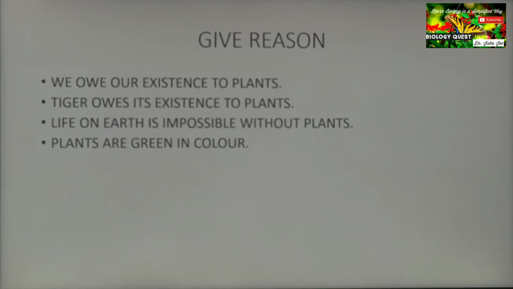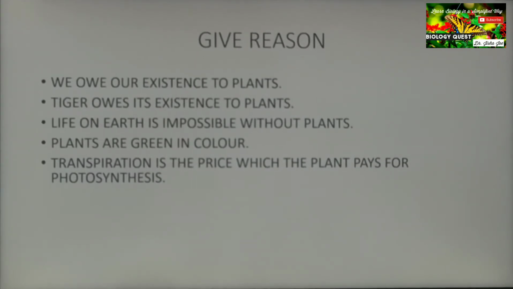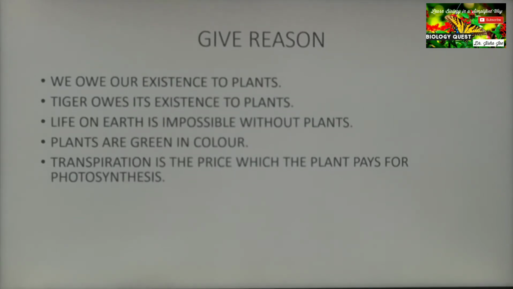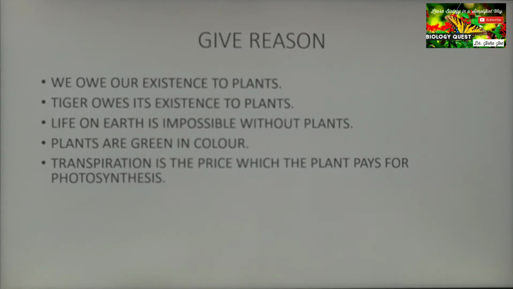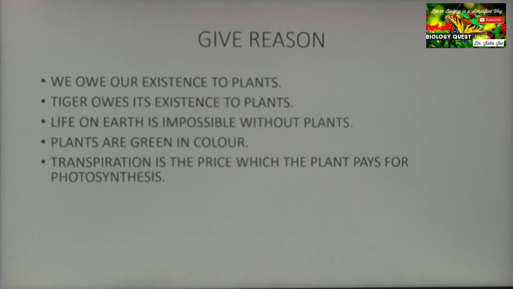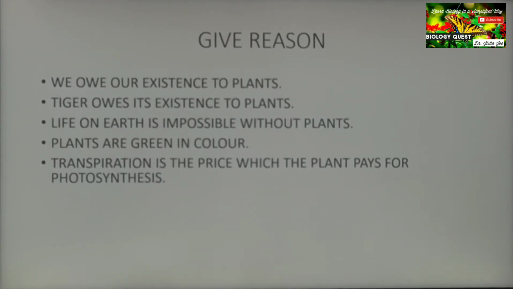Green light is reflected. Transpiration is the price which the plant pays for photosynthesis. That is, during daytime, when photosynthesis takes place, the stomata remain open for the exchange of gas, for the intake of carbon dioxide for photosynthesis. We know carbon dioxide is the raw material for photosynthesis. For taking in carbon dioxide, the stoma remains open during daytime. So whenever the stoma is open for the intake of carbon dioxide, transpiration will take place. That is why we say that transpiration is the price which the plant pays for photosynthesis.